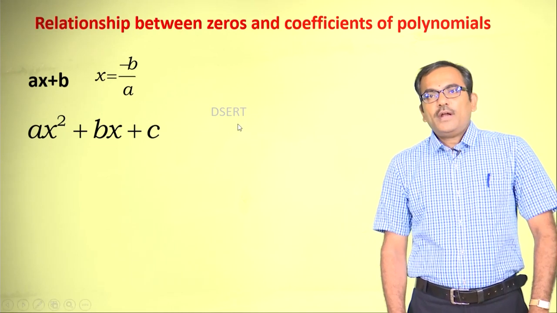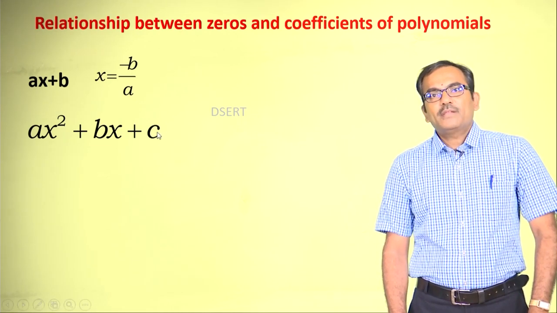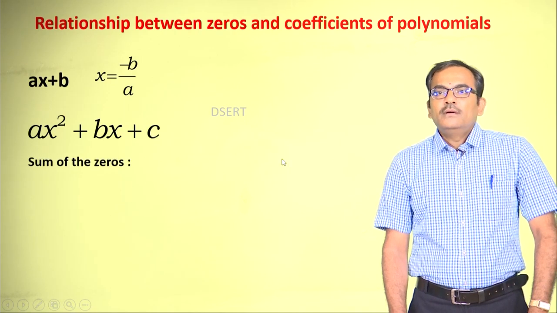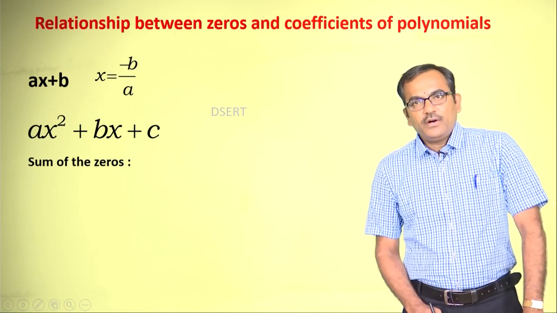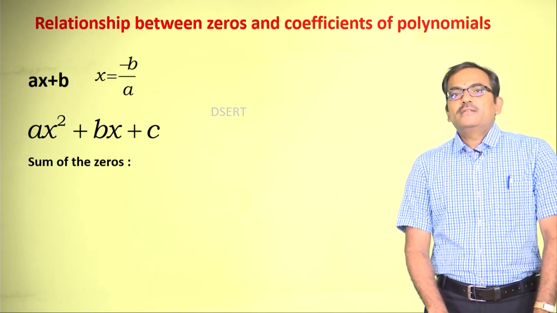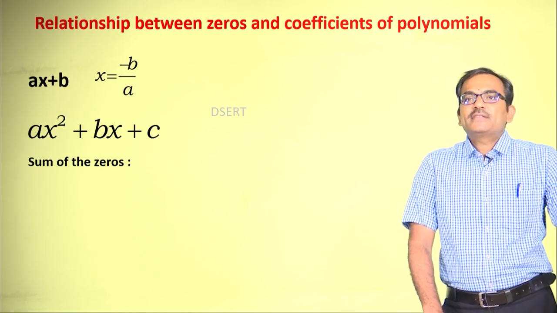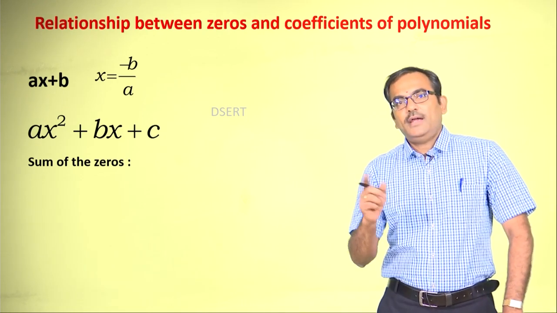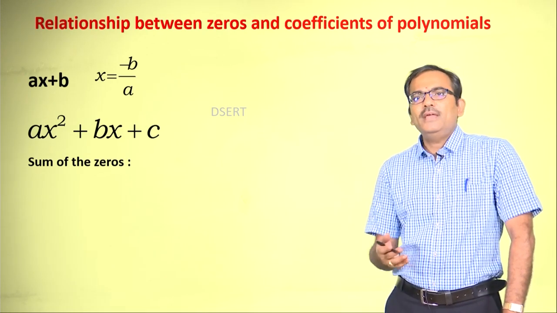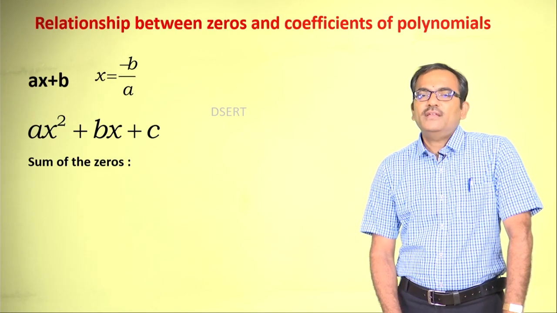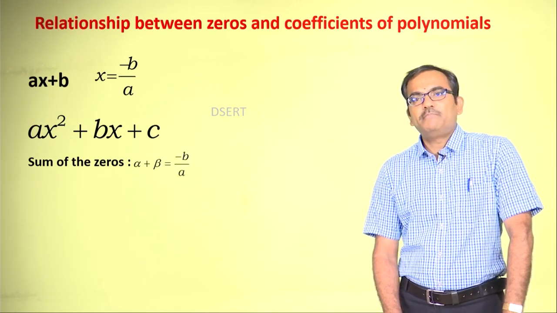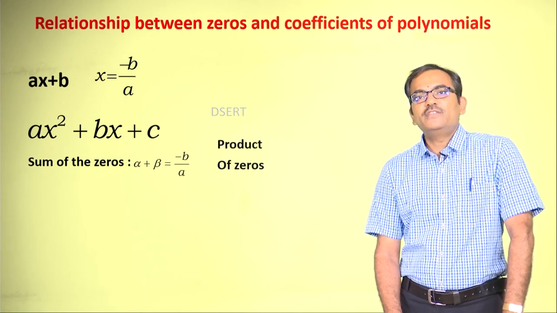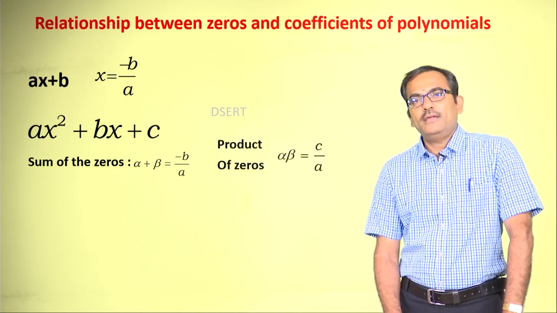This is a quadratic polynomial ax square plus bx plus c, as you can see here, and you also can recall that ax square plus bx plus c will have 2 zeros, alpha and beta. Let it be under consideration, and the sum of the zeros alpha plus beta would be minus b by a, and the product of the zeros alpha beta would be c by a.